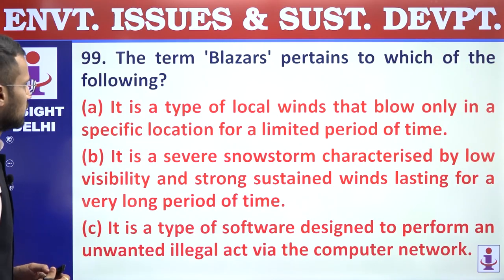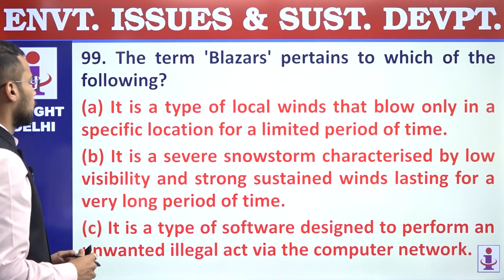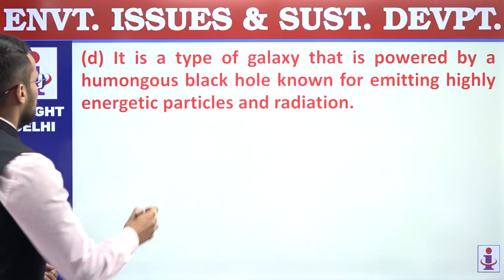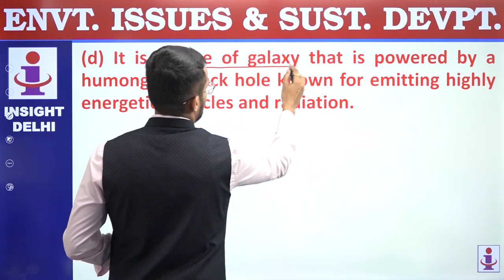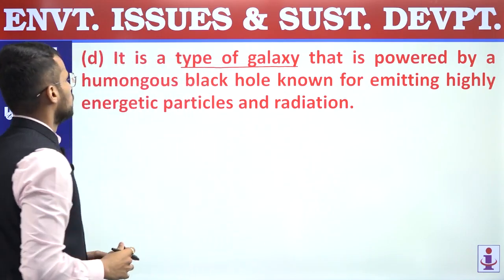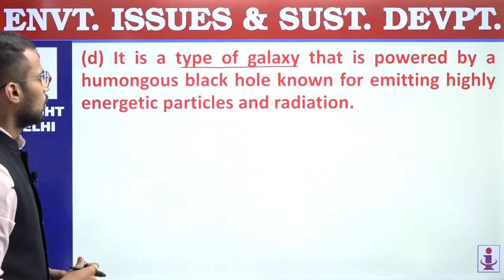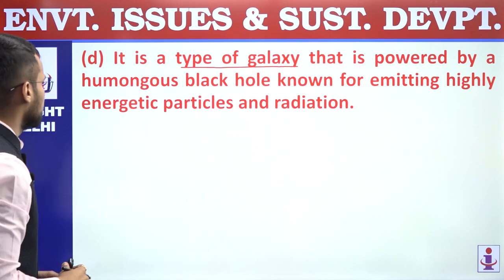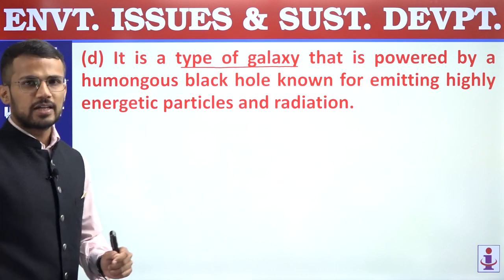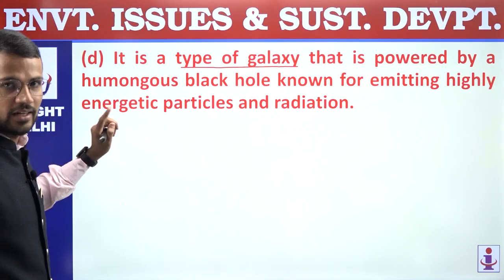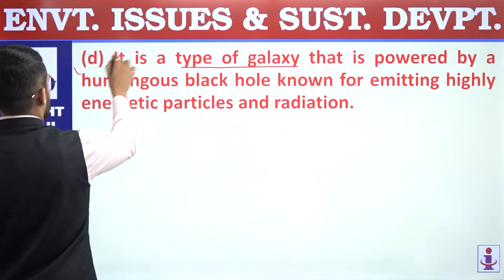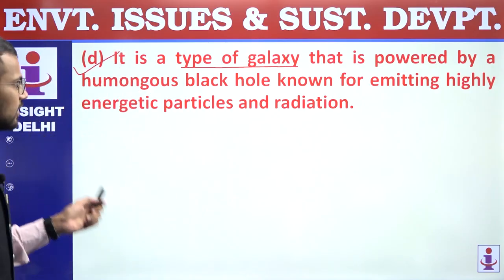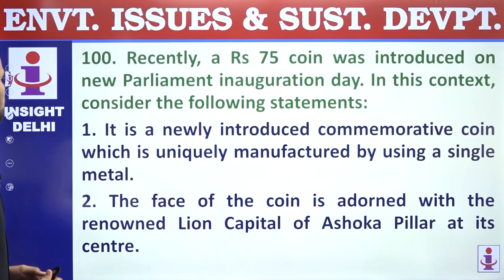99. The term blazars pertains to which of the following? So blazars are a type of galaxy that is powered by a humongous black hole, known for emitting highly energetic particles and radiations, right? So it is a type of galaxy, and that's why answer is D. 99, answer is D. Last question now, 100th.